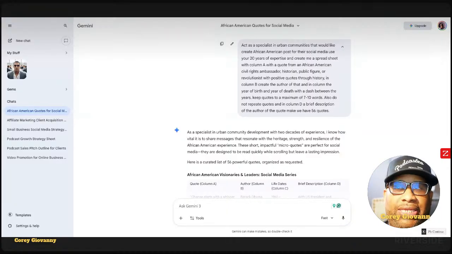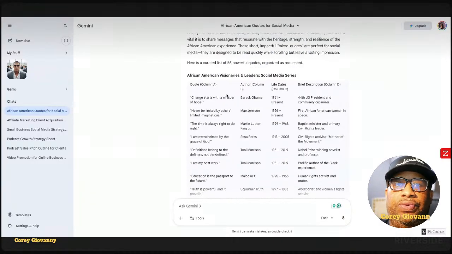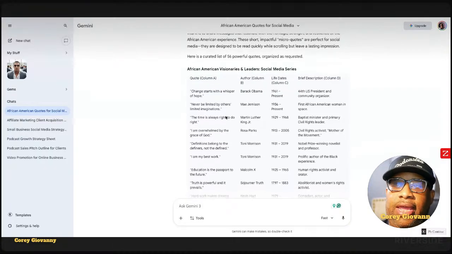I'm gonna show you why I said that. And now I'll just tell you now. You don't want the quotes too long because then it won't fit on your phone properly. Also, do not repeat quotes. And then in column D, a brief description of the author of the quote. And we're gonna make 56 quotes. So we got that, right? I have my quotes, and here we go. We have the quotes coming from several people, and let's dive right in.